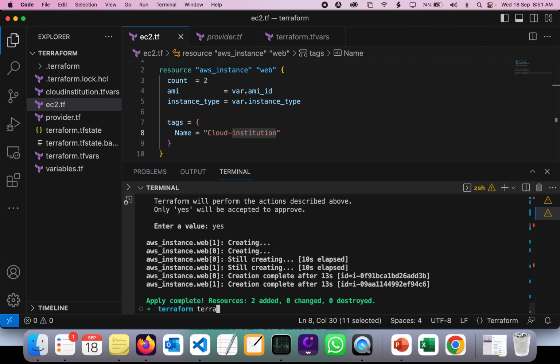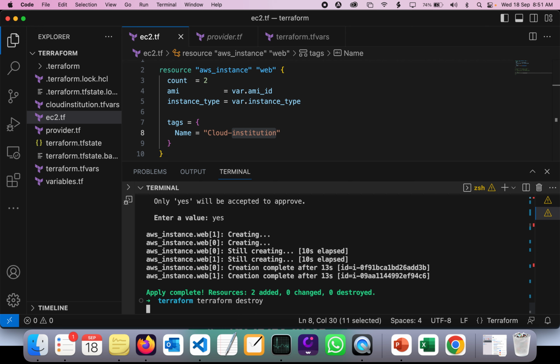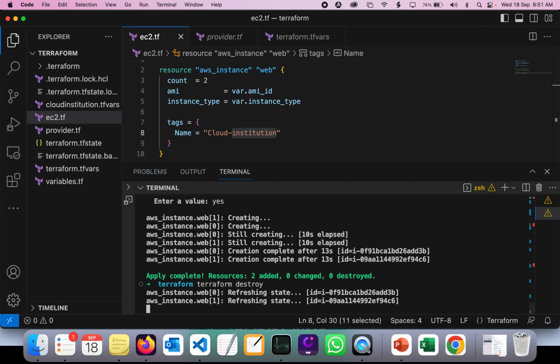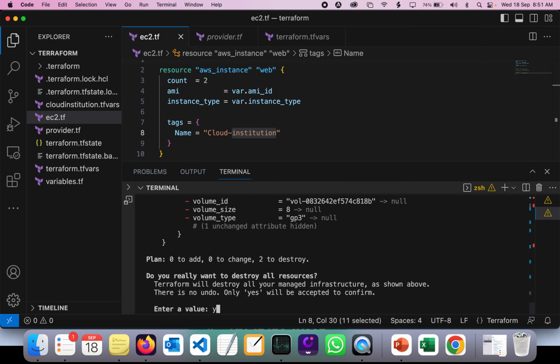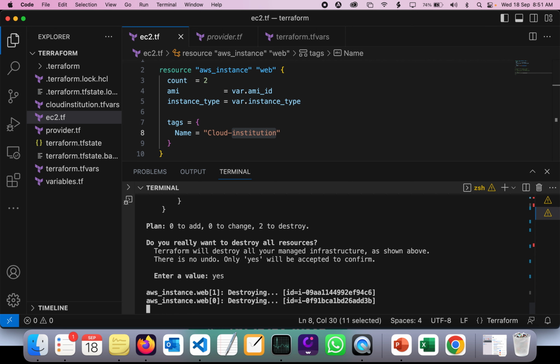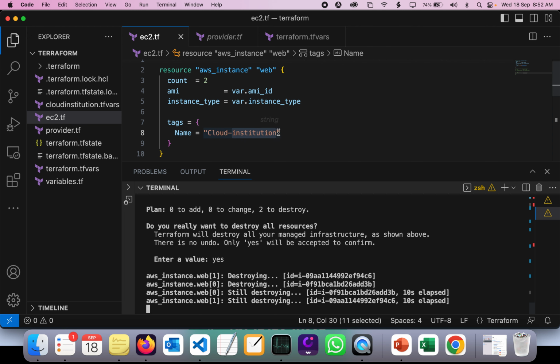Okay, so let's have a clean installation. Terraform destroy. It's refreshing the state and is going to destroy these two instances. Now, if you don't want both machines to have the same name, what do I have to do? We need to change this name. But we have only one single name. How are we going to change this to have two different instance names?